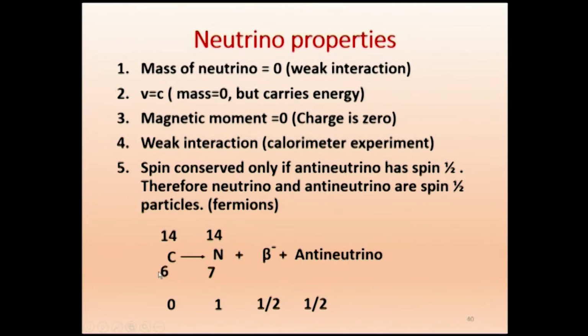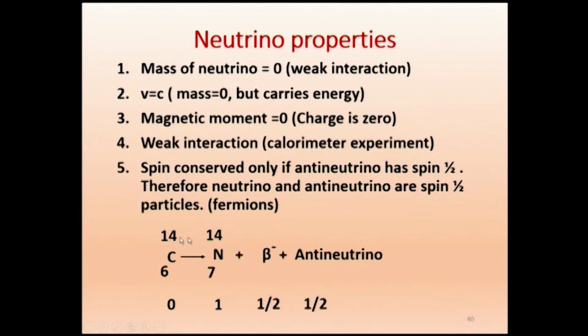Here we get 7 units of positive charge, and here 1 unit of negative charge. So this is 7 minus 1, 6. On the right side 6, on the left side 6. So this is the reaction for beta minus decay, and it is an isobaric reaction, therefore it remains 14 here.